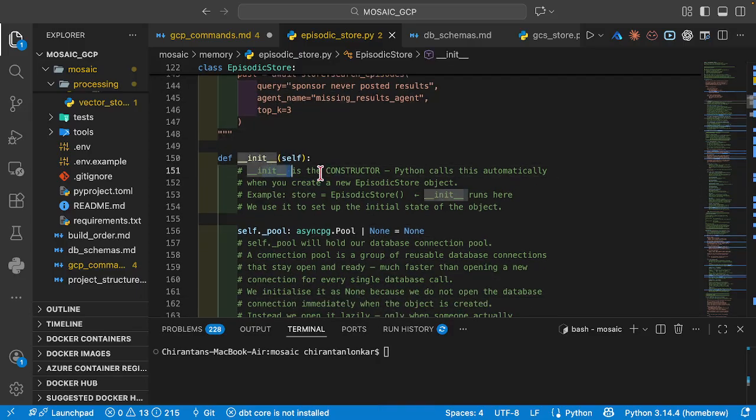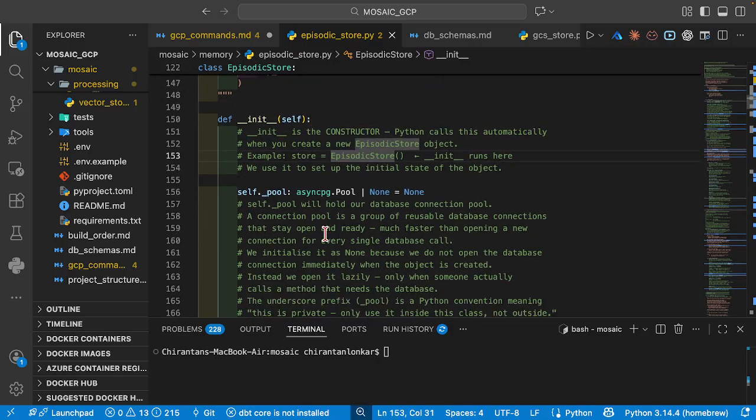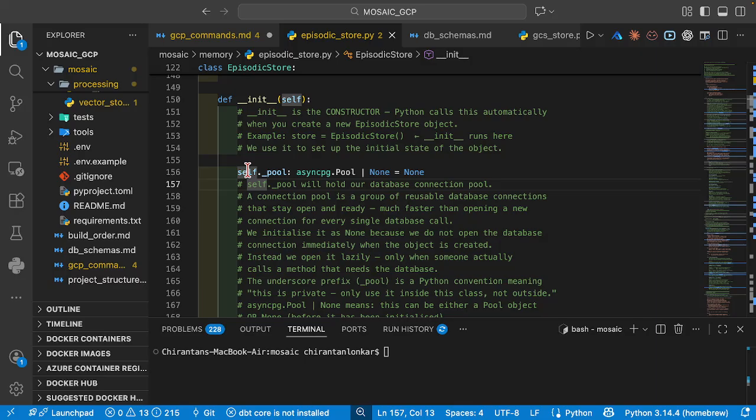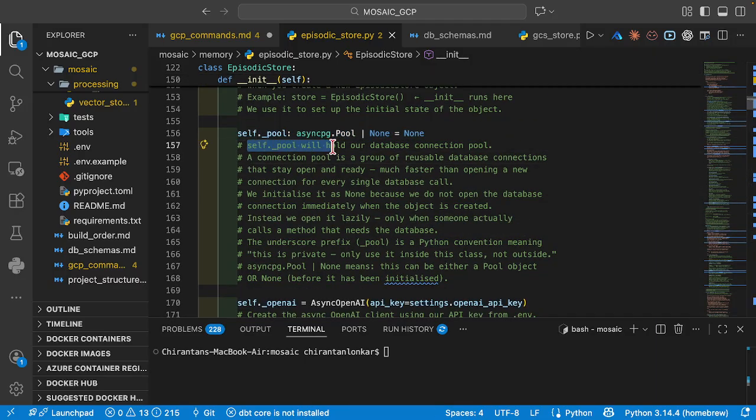Now I'm going to create a constructor here, and I'm going to create an asyncpg pool. Here self pool will basically hold our database connection pool. And what is a connection pool? It's nothing but a group of reusable database connections that will stay open and ready, which are much faster than a new connection.